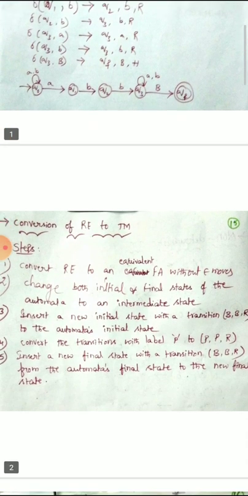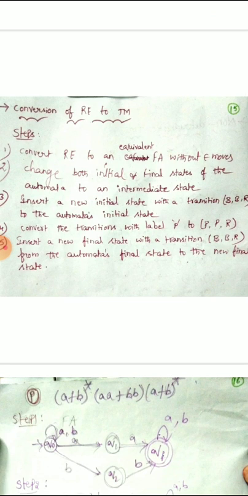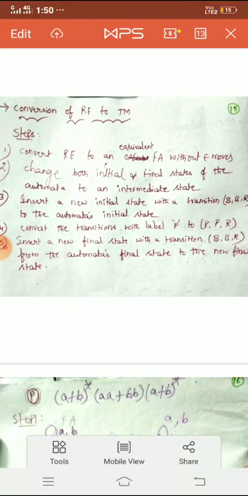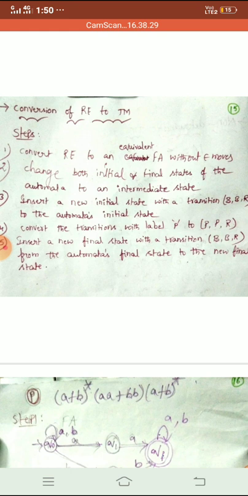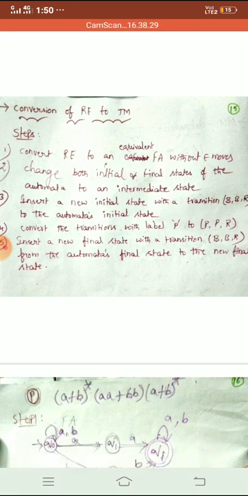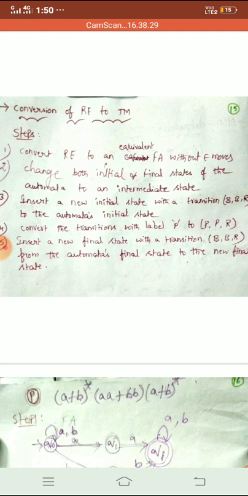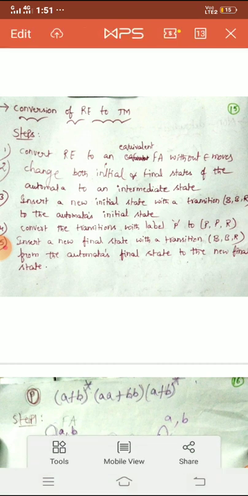Coming to the next topic, that is conversion of regular expression to Turing machine. First, we have to know the steps. The first step is convert the regular expression to an equivalent finite automata, and the automata should not have any epsilon moves. Second step, you have to add initial state and final state to the automata generated in the first step, so that the initial and final states of the automata in the first step will be intermediate states.